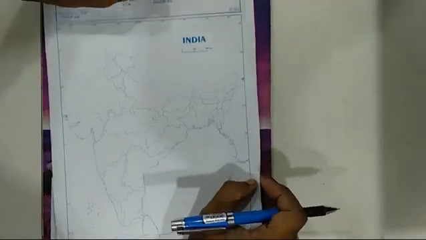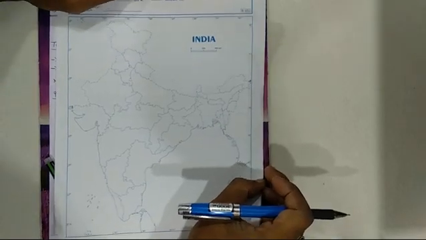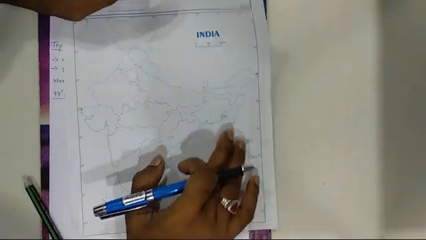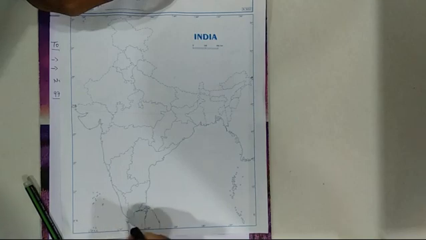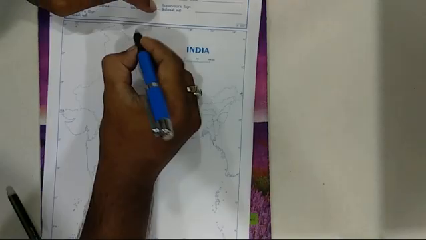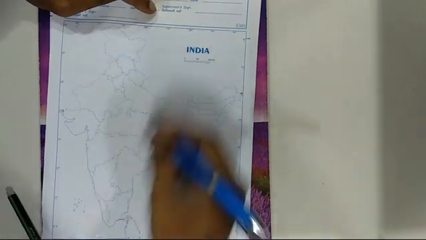Now you can exactly understand what each is. I will show you now on the entire map. First of all, India extends from 8 degree 4 minutes to 37 degree 6 minutes north latitudes.